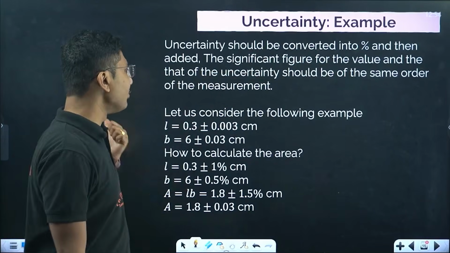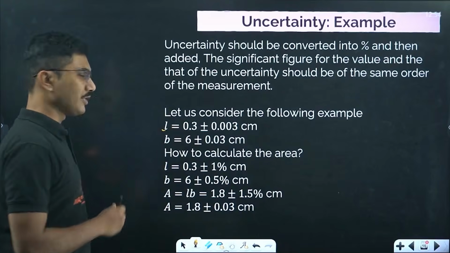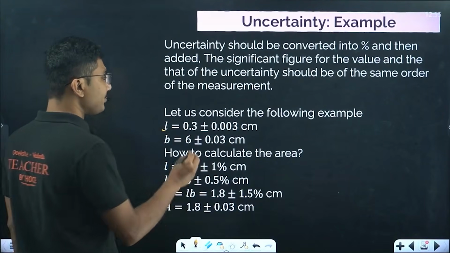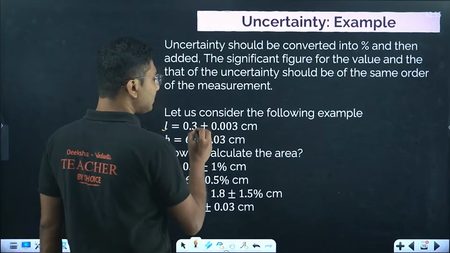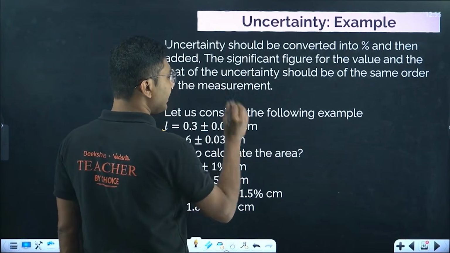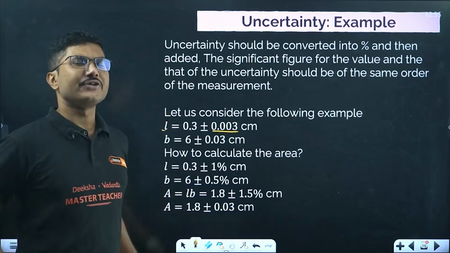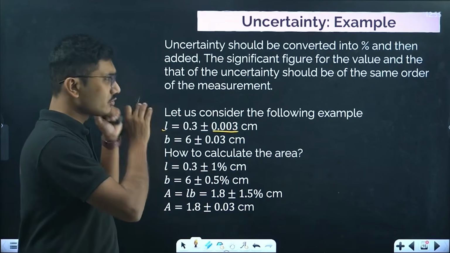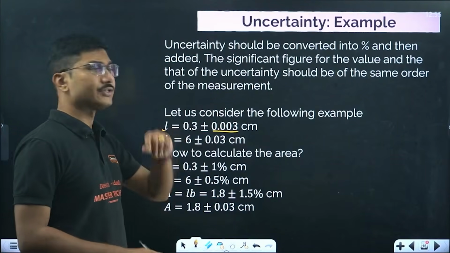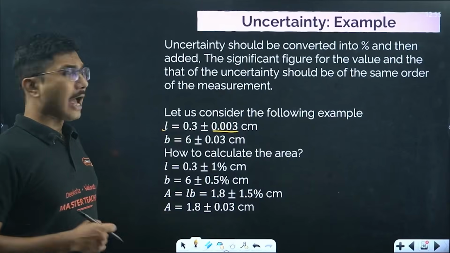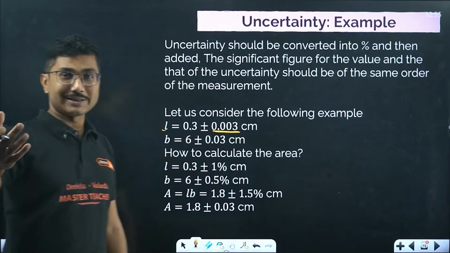So for example, how is the uncertainty written? Suppose length is measured of a certain quantity, which is measured as 0.3, a certain value, plus or minus 0.003 centimeters. So this is called uncertainty. The exact definition and understanding of uncertainty is not super required because it is not part of the syllabus, but these kinds of calculations are there in your book, and this value is called uncertainty.